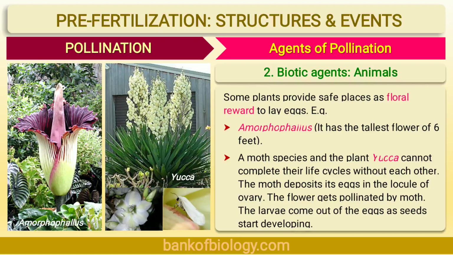A moth species and the plant Yucca cannot complete their life cycle without each other. The moth deposits eggs in the locule of the ovary. The flower gets pollinated by the moth and the larvae come out of the eggs as the seed starts developing.